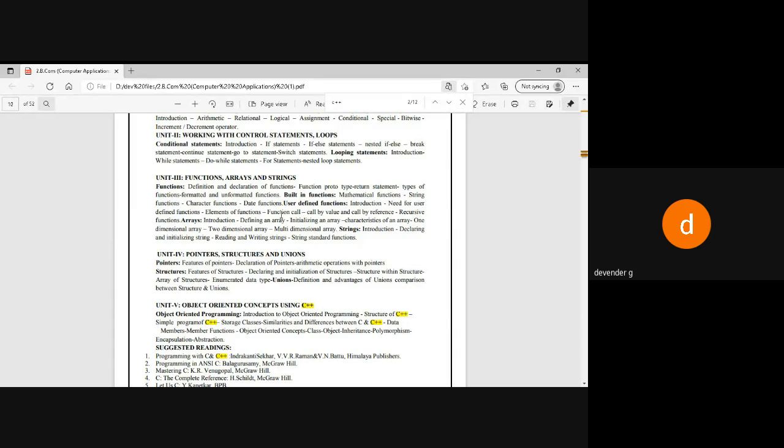Then the same functions with parameters and parameterless. That means some functions we create will take values, accepting values from your keyboard or from some other sources, and execute them. Some functions will not take any parameters, depending upon the scenario. It may take one parameter, two parameters, or n number of parameters. The best example I'll give is a calculator. I can add two digits, three digits, or four digits. Four digits means four parameters, three digits means three parameters, 10 digits means 10 parameters. It is the same function.